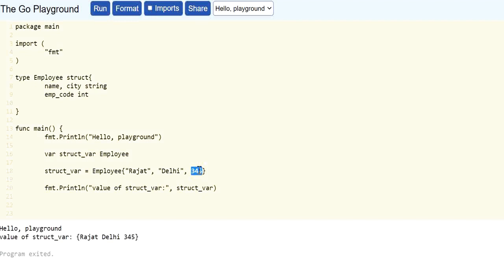If it is necessary to break the order, then we can define the values as name, that is Rajat, and here employee code, that is 345, and city is Delhi.